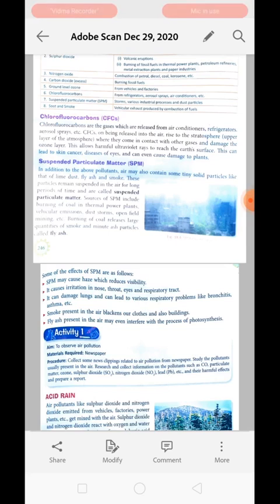We can easily see these suspended particulate matter. Maybe you have observed a beam of light falling from the window. In that beam of light you can see several particles moving around. So what are they? They are suspended particulate matter. Sources of suspended particulate matter, or SPM, include burning of coal, thermal power plants, vehicular emission, dust storms, open field mining, etc. Burning of coal releases a large quantity of smoke and minute ash particles called fly ashes.